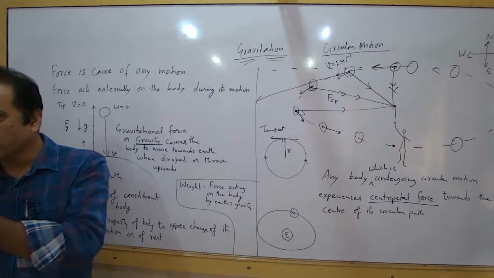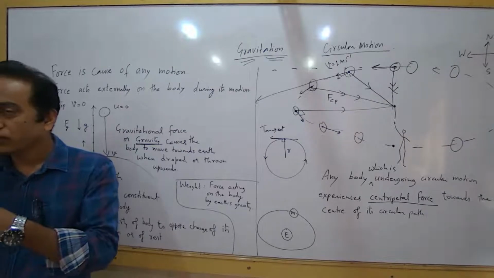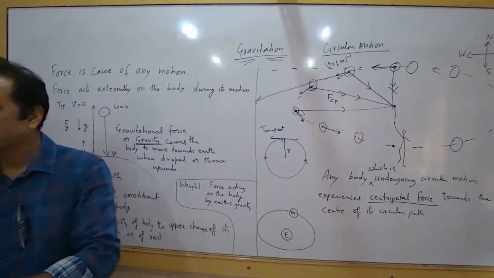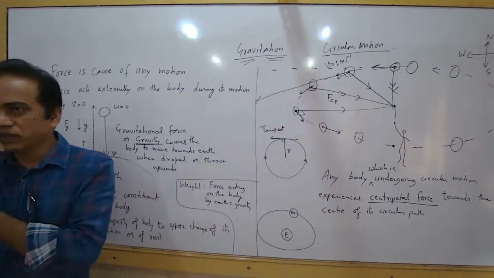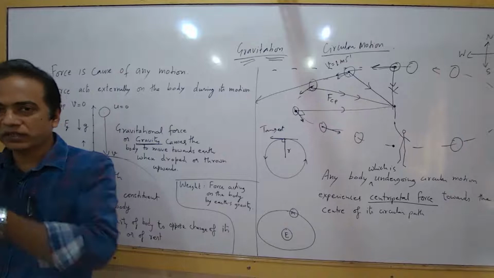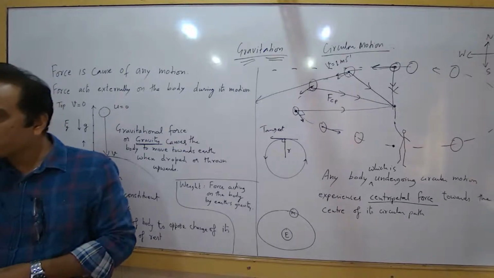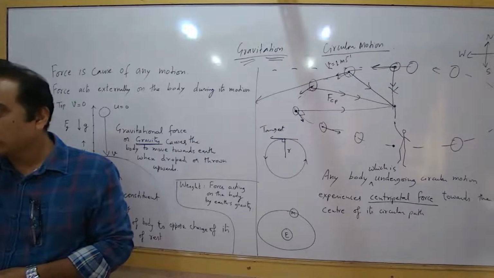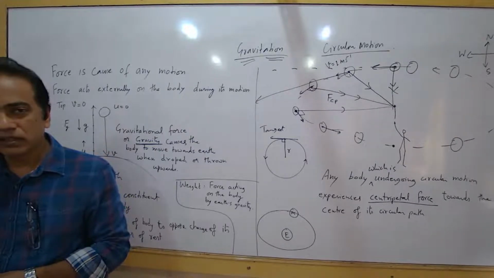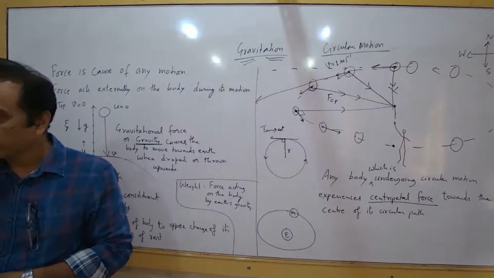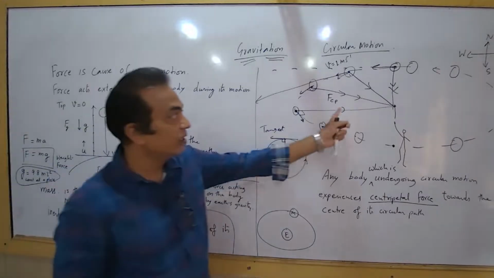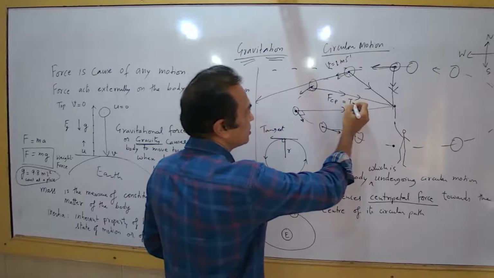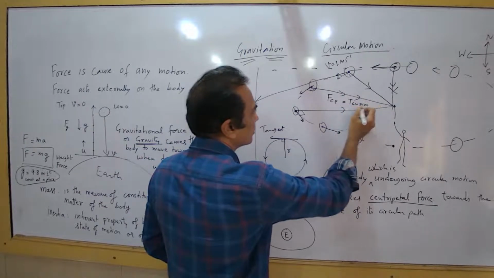Every time you're pulling the string towards yourself, the body which is rotating is trying to go away. Okay, you will experience it. When you try to rotate anything, you'll feel pressure here. But you're still trying to pull it towards you, and that's how the body is able to make a circular motion. Is that clear? So that tension is providing the centripetal force. Who is providing the centripetal force? Tension in the string.